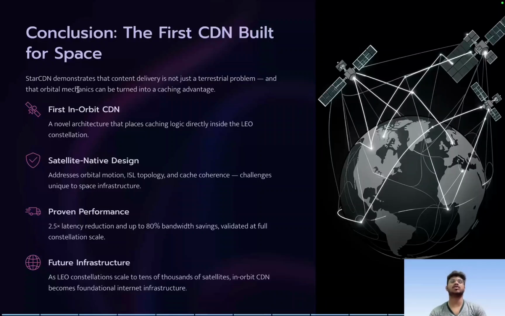So this is the first in-orbit CDN, a novel architecture that places caching logic directly into the LEO constellation, and a satellite-aware design which addresses orbital motion, ISL topology, and cache coherence. This challenge is obviously unique to space infrastructure, and the performance is proven by the results of the simulation: 2.5 times latency reduction and up to 80% bandwidth saving, validated on the full constellation at scale. And as LEO constellations scale to tens of thousands of satellites, this in-orbit CDN becomes foundational internet infrastructure for the future.